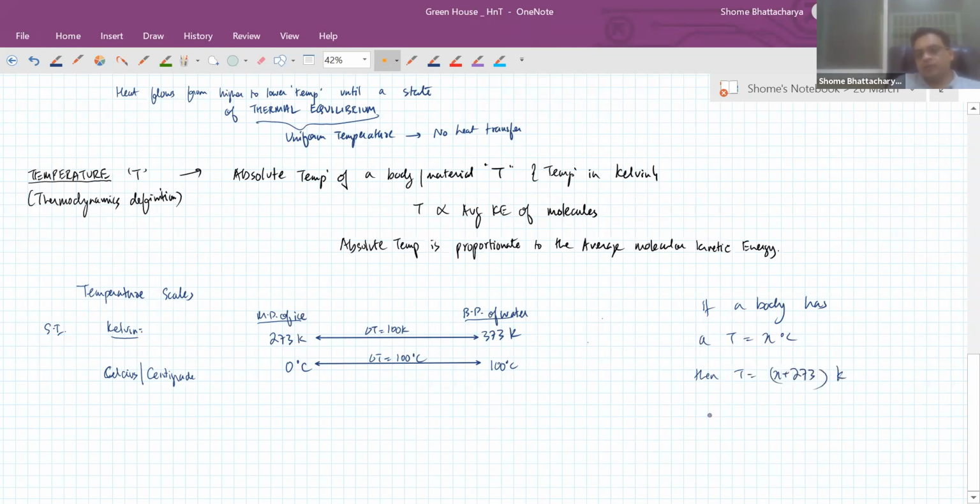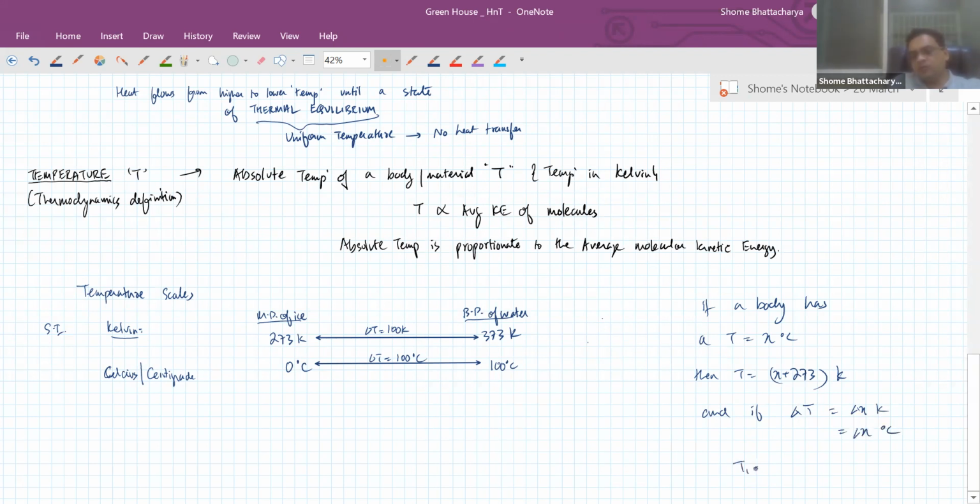And it also means that if the temperature is increased, the change in temperature is, let's say, delta x in Kelvin. That is the same thing as delta x in degrees C also.